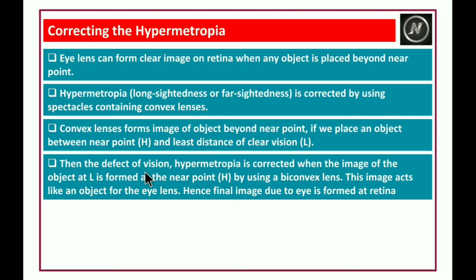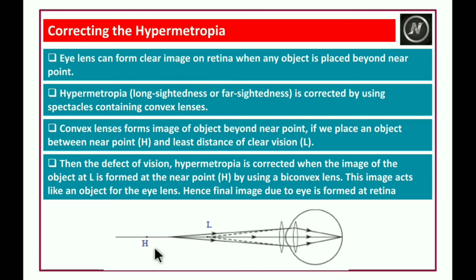The defect of vision, hypermetropia, is corrected when the image of the object at L is formed at the near point H by using a biconvex lens. This image acts like an object for the eye lens, hence the final image due to the eye is formed at the retina.